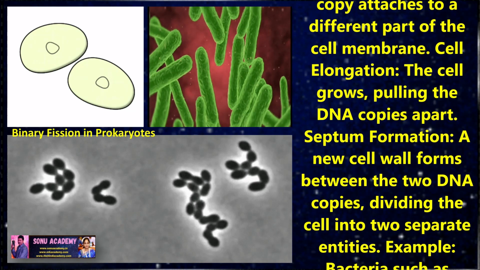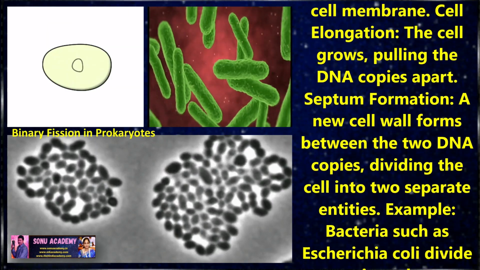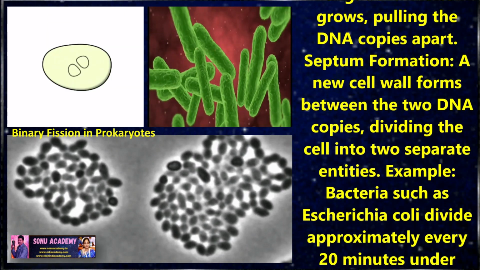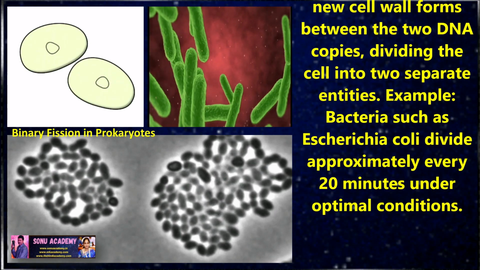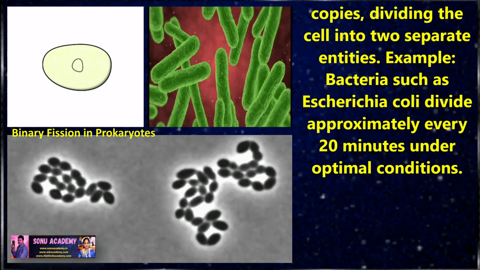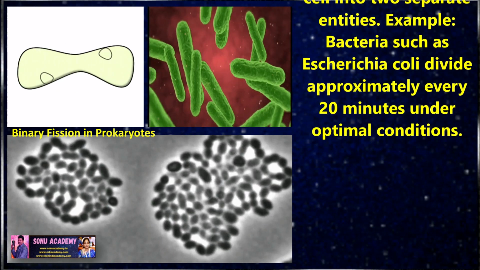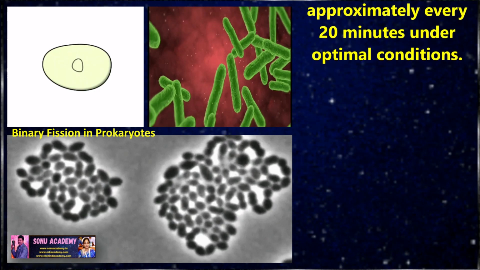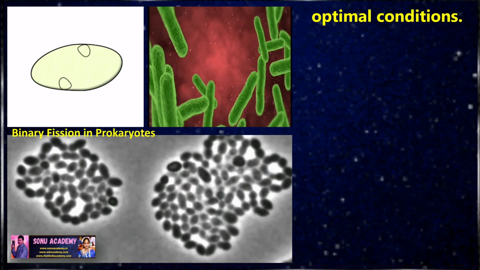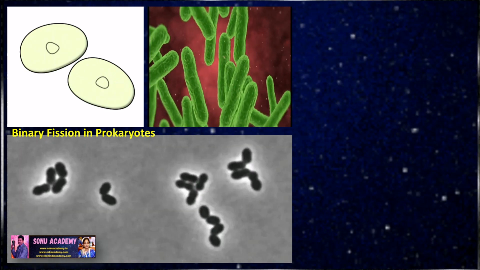The cell grows, pulling the DNA copies apart, and next it undergoes septum formation. A new cell wall forms between the two DNA copies, dividing the cell into two separate entities. Example: bacteria such as Escherichia coli divide approximately every 20 minutes under optimal conditions.